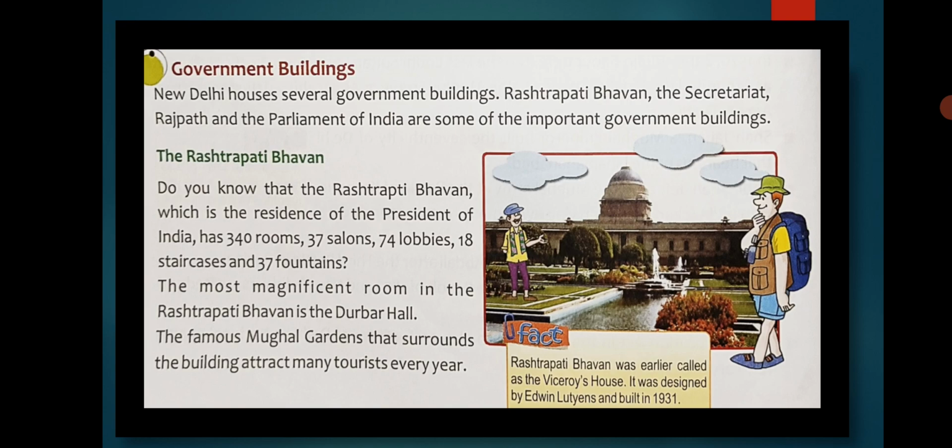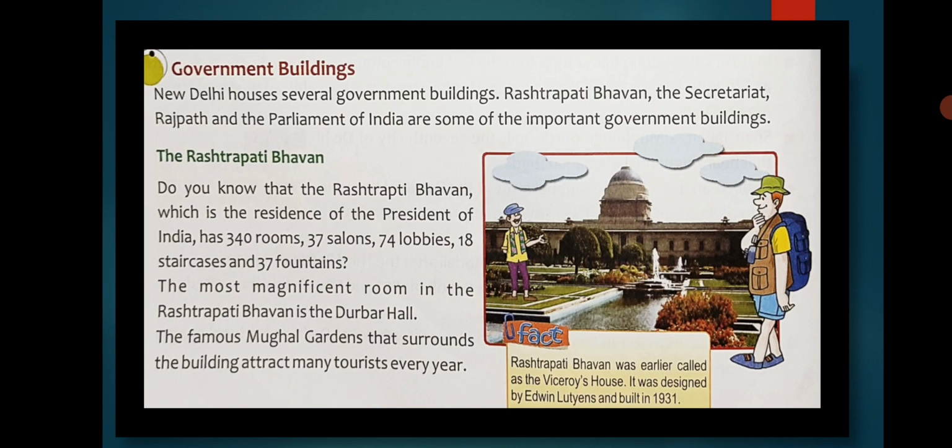Now, New Delhi houses several government buildings. Rashtrapati Bhavan, the Secretariat, Rajpath, and the Parliament of India are some of the important government buildings, and we are going to study them in detail. Clear, students? Go through the chapter reading also, so that if you find any difficulty, you can lay out your doubts. Okay, now we are going to study the Rashtrapati Bhavan.